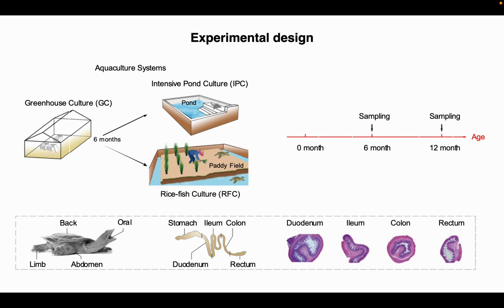Here, two different agricultural systems, rice fish culture and intensive pond culture, were compared to analyze the skin, oral, and gut microbiome, the metabolism, as well as phenotype of the Chinese soft-shell turtle.